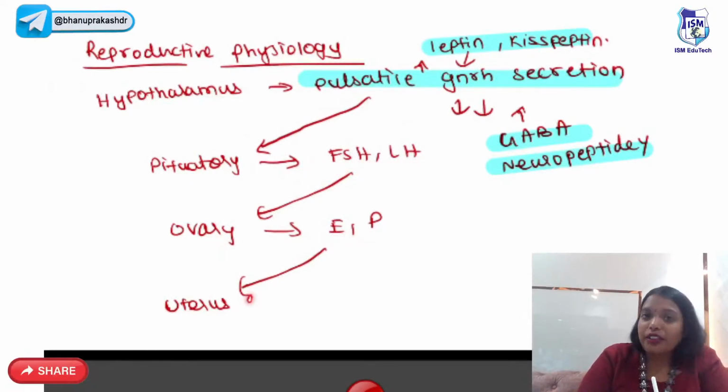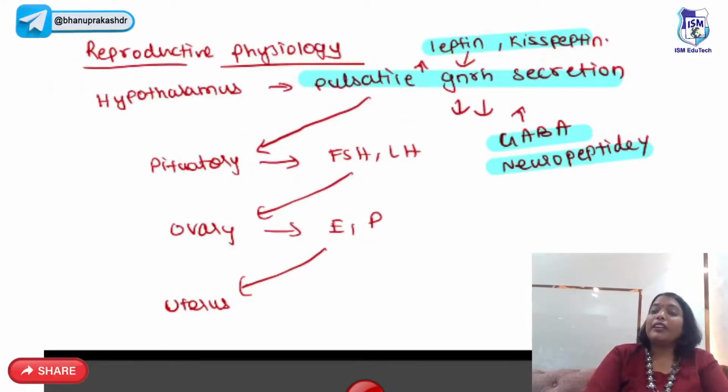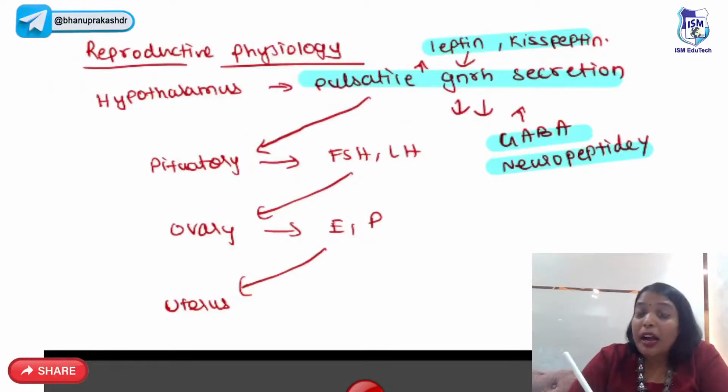That will go act on the uterus, right? So this pulsatile GnRH secretion, we have leptin and kisspeptin. Leptin is mainly released from the adipose tissue. Leptin helps in the pulsatile secretion of GnRH, whereas GABA and neuropeptide Y will decrease the pulsatility of GnRH secretion. Now, this is a very simple but very strong statement.